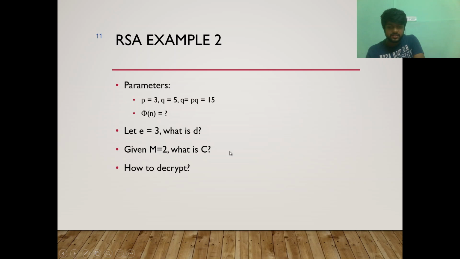So the p here is the random numbers p and q. Here they are 3 and 5. So pq becomes 15, and if we find the phi n function, which is p minus 1 into q minus 1, it will give us 3 minus 1 into 5 minus 1, which is 2 into 4. So the function which we got is phi n equal to 8. So if e is equal to 3, then what is d?